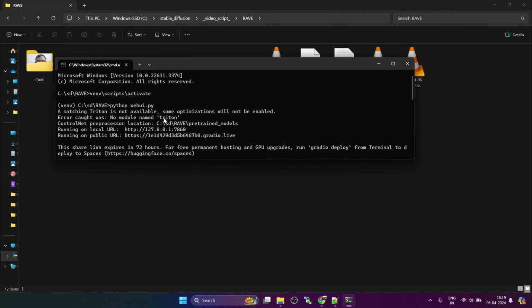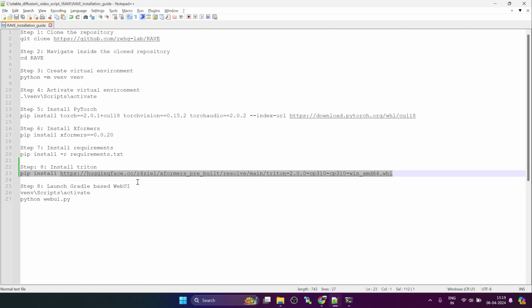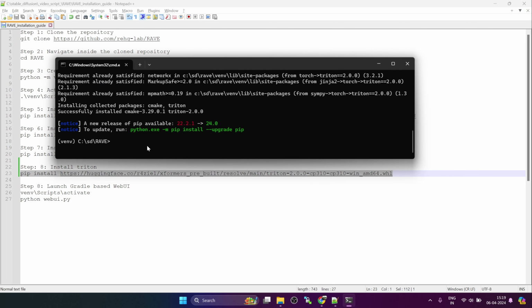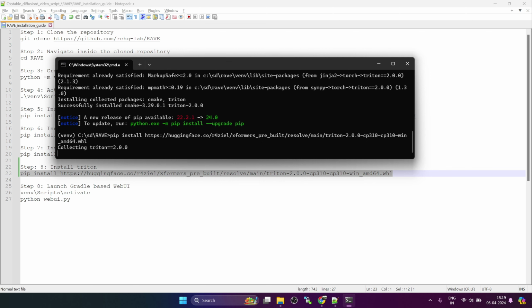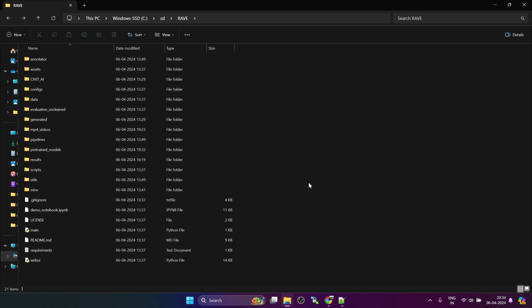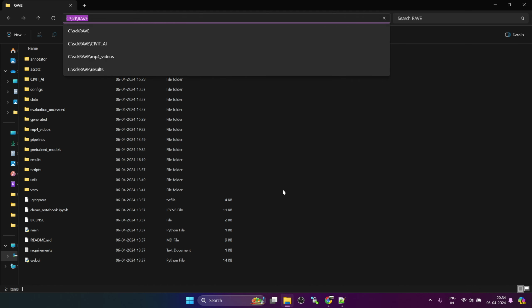When I launched the web UI, I noticed there is one module which is missing, that is Triton. So let's install that package. So I've added an additional step, that is step 8. You can copy this URL, paste it in the command prompt, make sure the virtual environment is activated, and press enter. This will install the missing package. Now that the installation is completed, let's see how to use this tool.